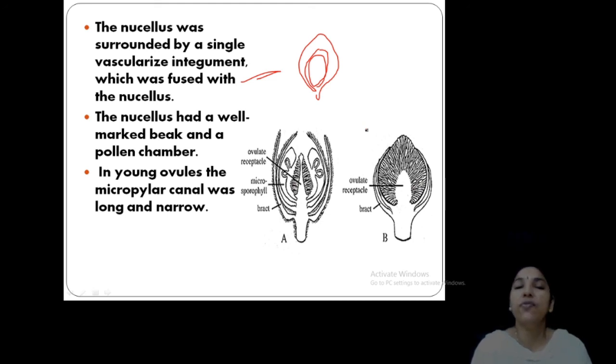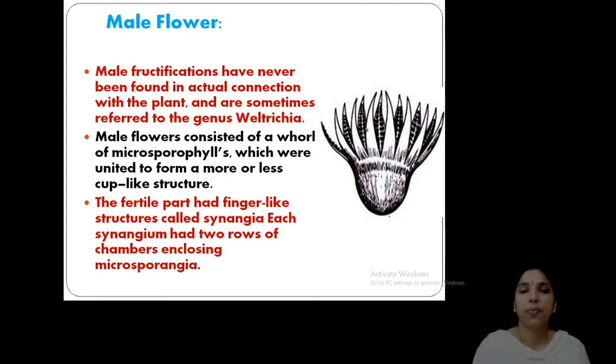In other members of Bennettitales, both are present. Here, ovulate receptacle and a bract. Then see, this is a male flower, also flower-like. You can see a large number of bracts, and these are microsporophylls arranged in whorls, and they appear as a cup-like structure with the whorls of microsporophylls. Then the fertile part is finger-like, that is synangia. These are the finger-like synangia present in two rows. The finger-like synangia enclose the microsporangia. This is a male flower.